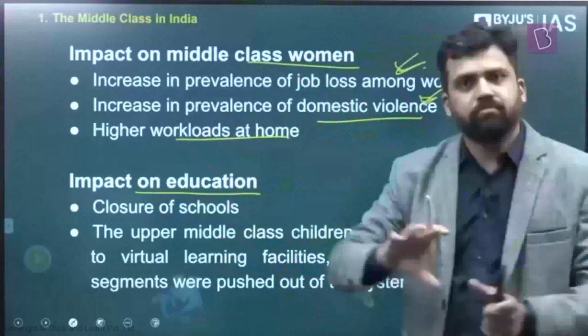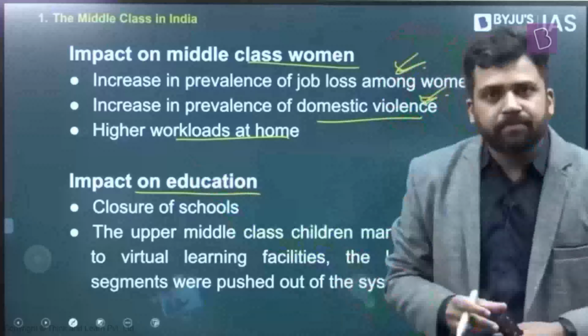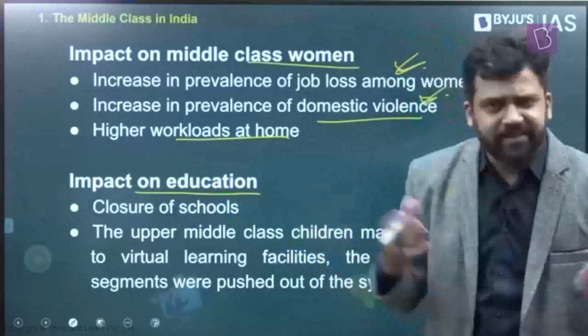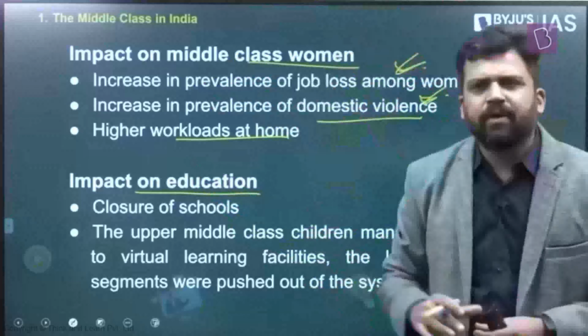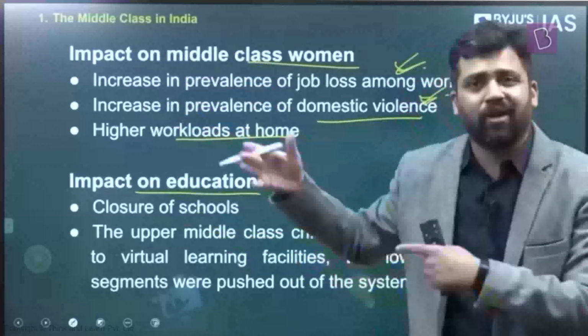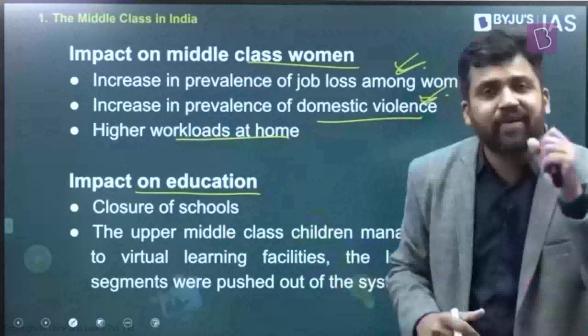What about the impact on education among middle classes? See, because of the pandemic, the schools could not operate as expected. And this is something that we discussed last session as well. Now, among the middle classes, again, the upper middle class, right? They will be sending their kids to maybe private schools, good schools, and they also have different resources at their disposal. Maybe they have access to a proper internet connection, they have multiple devices, a tablet, a phone, a laptop, etc. Those who are in the lower middle classes, they might not have access to these things.